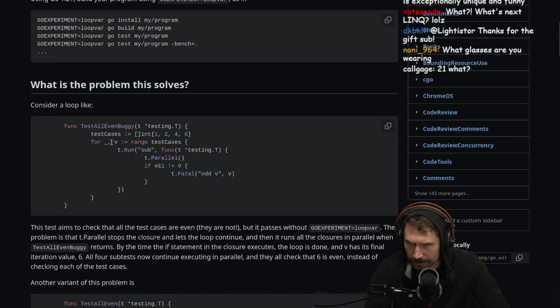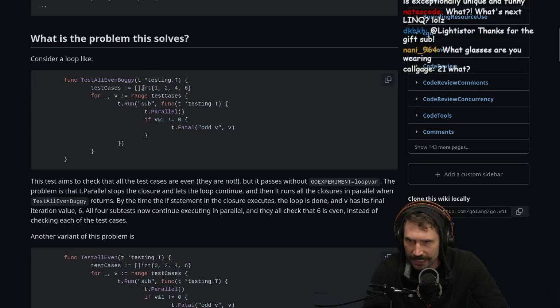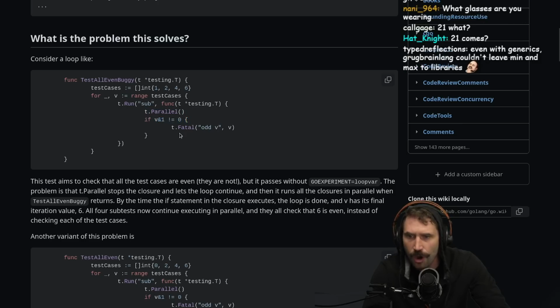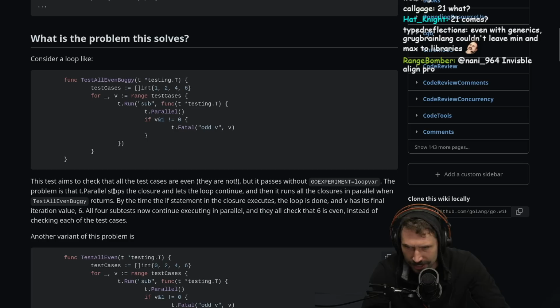Let's see. What is the problem? Consider a loop like this. We have an int that we range over the test cases. We run this one right here, t.Parallel. That must mean run in parallel. If value does not equal, oh, is this like the old JavaScript problem too? Is that what's happening? V is just pegging to the end. This aims to check that all the tests are even. They are not, but it passes without the Go experimental loopvar. The problem is that t.Parallel stops the closure and lets the loop continue.